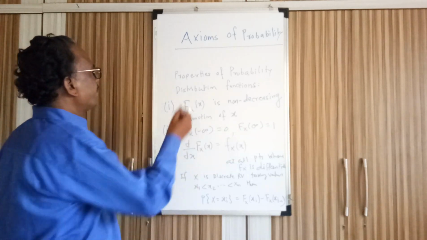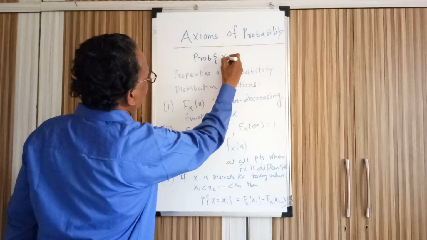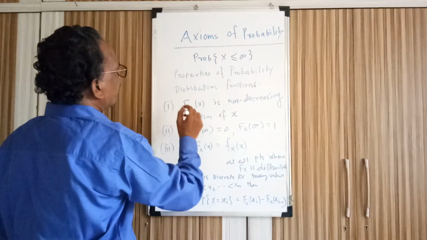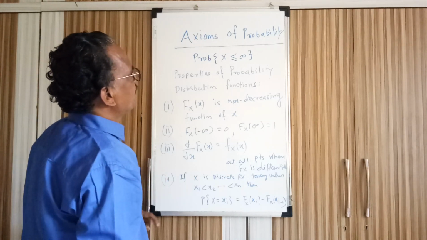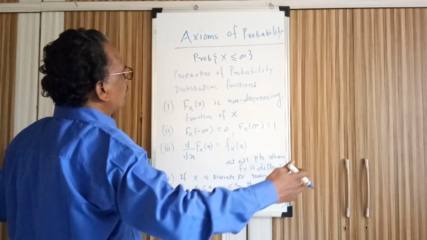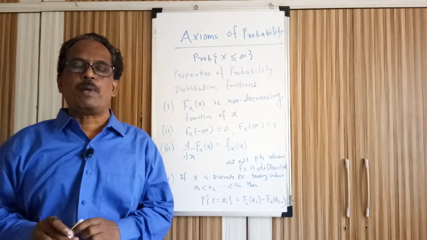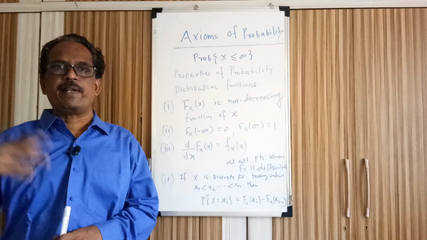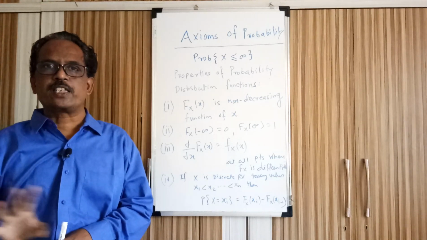So F_X of infinity means the probability that the random variable capital X takes a value less than or equal to plus infinity. The entire real axis comes into the picture. We are adding all the probabilities of outcomes taken by the random variable. The random variable gives values to each of the outcomes. In the die throwing experiment there are 6 outcomes.